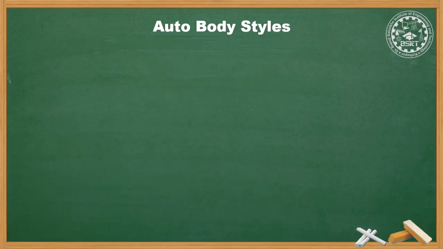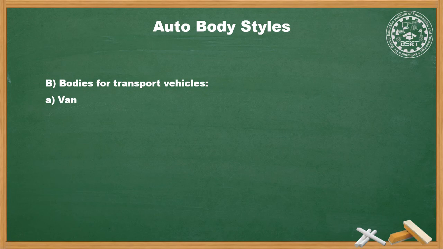The next type of auto body styles is bodies for transport vehicles. We have seen car bodies. Next is bodies for transport vehicles. The first is the van. We know that a van or omni is used for carrying small or light loads or a maximum number of passengers. Second is the truck. Third, articulated vehicles. Articulated vehicles are long trailers, containers carrying heavy loads or carrying vehicles for transporting from one place to another. Bus is again a long vehicle used for public transport.